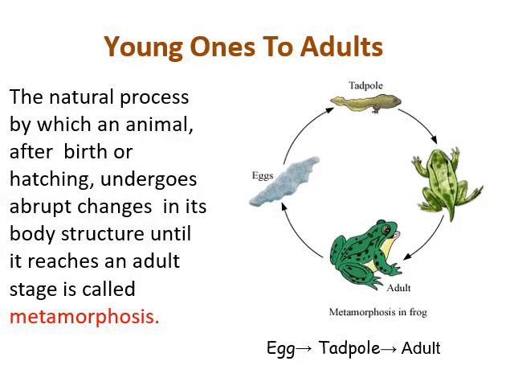Young ones to adult. The natural process by which an animal, after birth or hatching, undergoes abrupt changes in its body structure until it reaches an adult stage is called metamorphosis. You can locate the abrupt change from the tadpole to the adult frog. The stages in the frog are from egg, it develops into tadpole and then to adult frog. And the tadpole is very different from the adult frog.